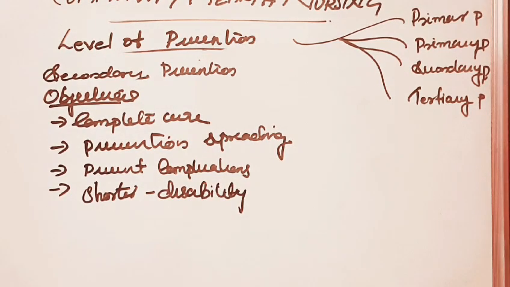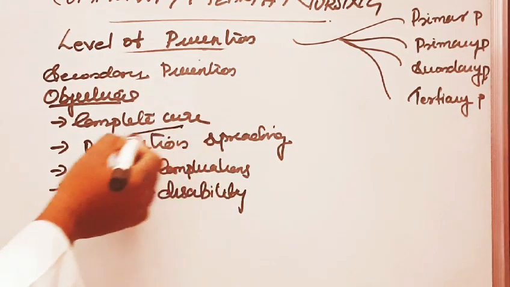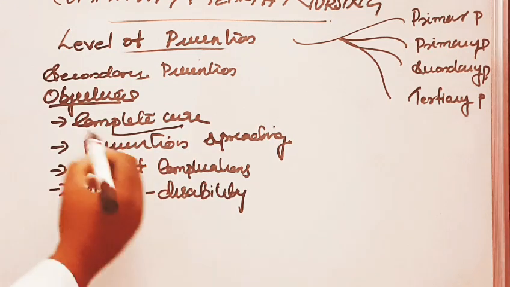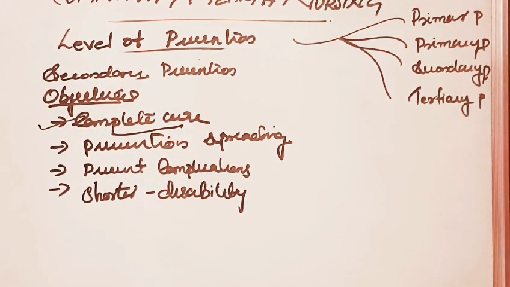Yes, when disabilities occur, the period of disability should shorten. The objectives of secondary prevention: secondary prevention means the action which halts the progress of disease at its incipient stage and prevents complications. The first objective is complete cure and preventing the progression of the disease process.